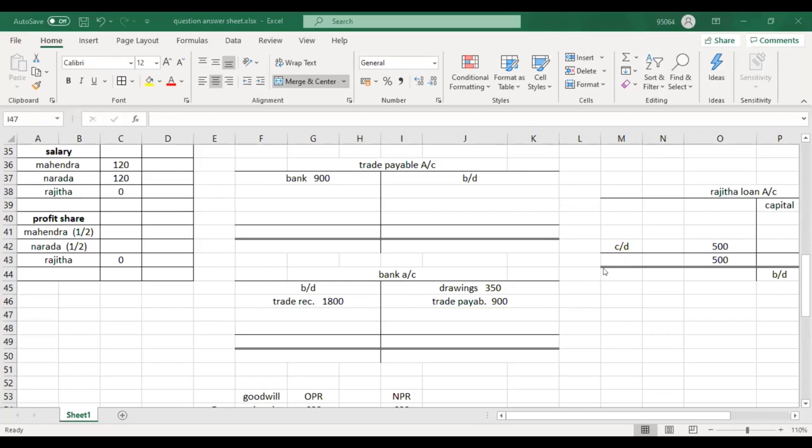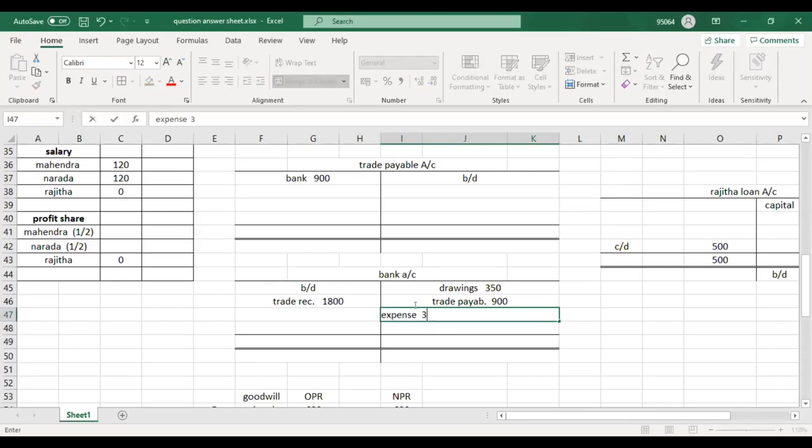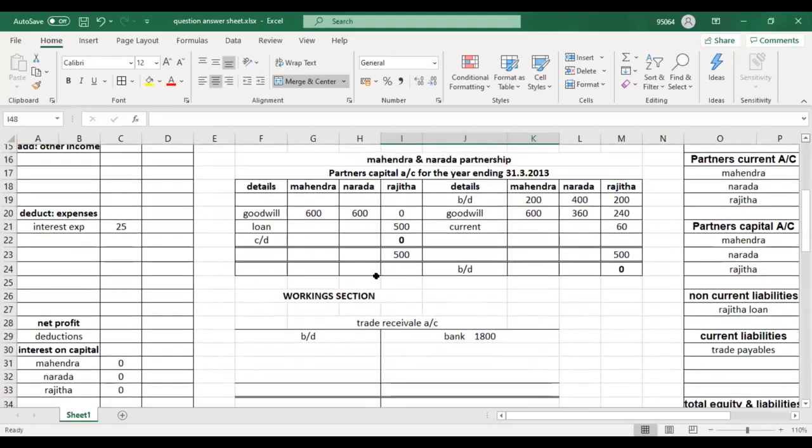Okay, and now operating expenses paid during the year were 350,000. Now this is the expense. What's the double entry? Expense account debit, bank credit, as these are paid. So I will record in bank 350 first, and now this is the expense. Where will you record?